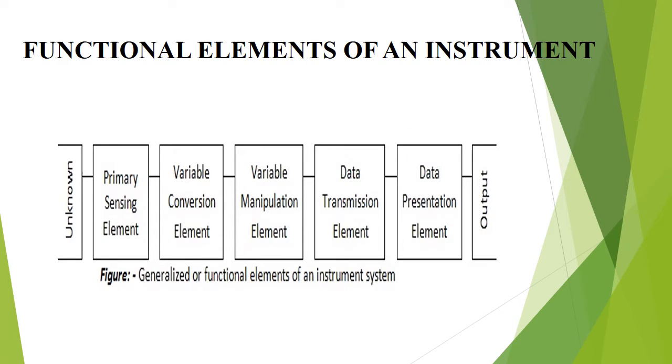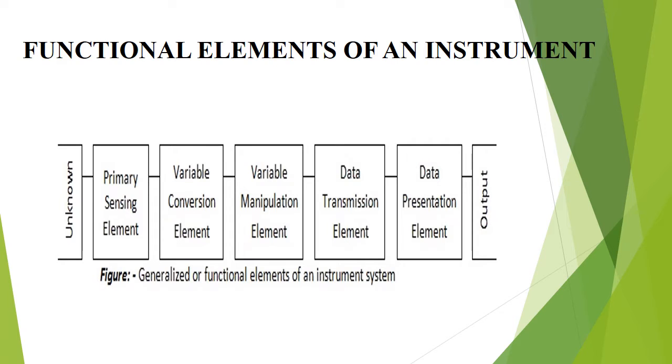Next, functional elements of an instrument. The block diagram of the functional elements of an instrument is shown below. Most of the measurement systems contain three main functional elements. They are primary sensing element, variable conversion element and data presentation element.